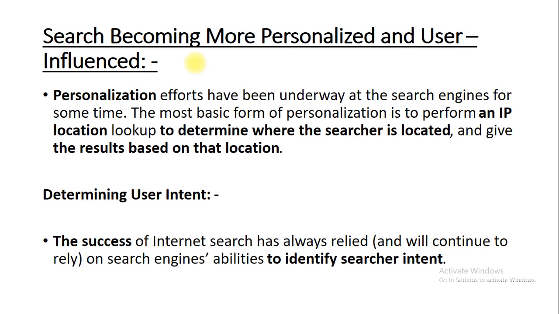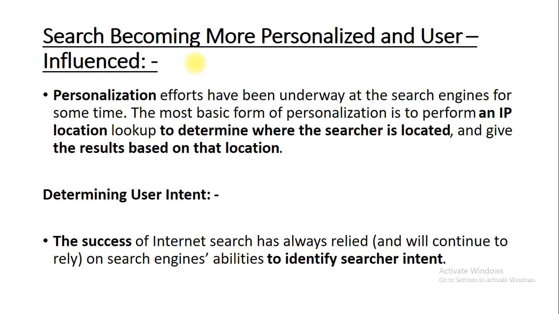So the location lookup decides where the searcher is located. People from all over the world belong to a particular country.